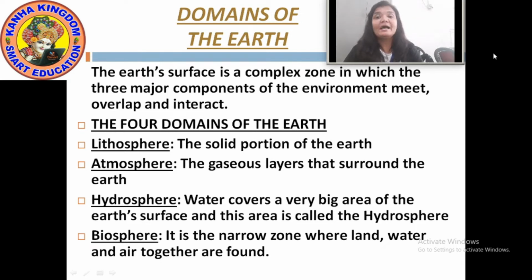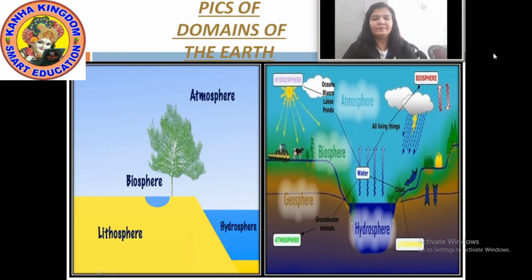Now in further, I'll show you a picture so that whatever I have explained you, looking at that picture, you could easily understand which domain is situated where and how it is differentiated. Now look at the picture. The first picture, in that there are 4 domains. Lithosphere, the yellow portion, means that is the solid portion of the earth. So that is lithosphere.